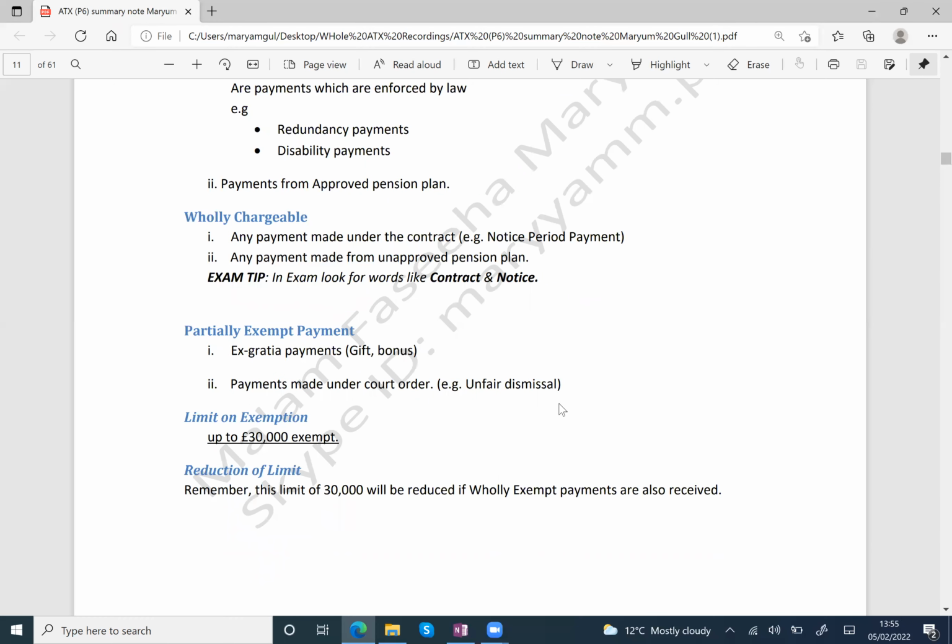Now the second type is wholly chargeable. So which payments are wholly chargeable for the employee? Number one, any payment made under the contract. Just like, for example, in brackets, you can see notice period payment. What is the meaning of notice period payment? For example, you are my employee and you say to me that you are leaving the company, you are going to another big company.